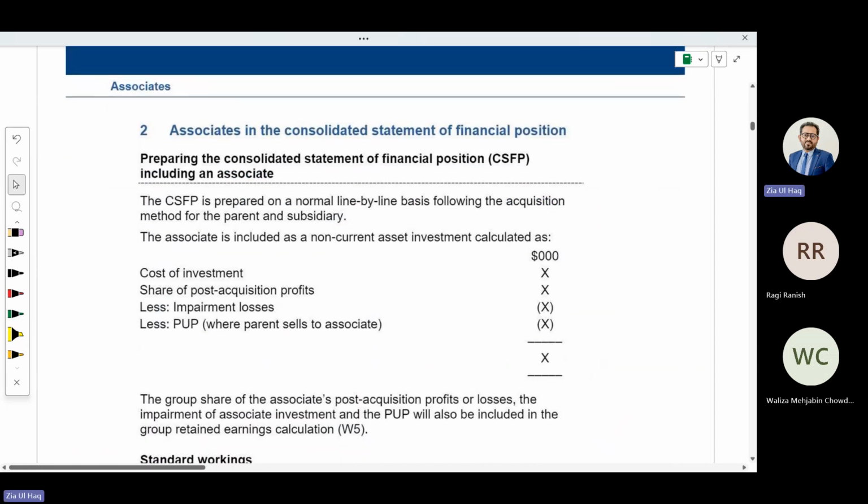So how can the asset value be calculated? Cost of investment. In that we need to add the share of associate post-acquisition profit, less impairment and less PUP, provision for unrealized profit, where the parent sells to the associate only.